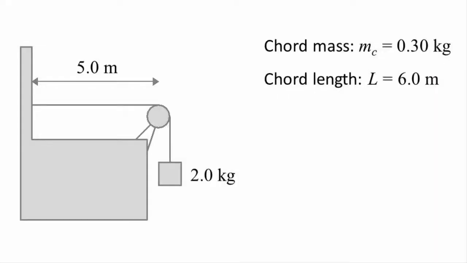Now let's have a look at an example. Consider a uniform cord of mass 0.3 kilograms and of length 6 meters that is stretched by attaching a block of mass 2 kilograms via a frictionless pulley. Assuming that the cord is disturbed by generating a pulse at the wall's end, calculate the speed by which the wave pulse will travel along the cord.